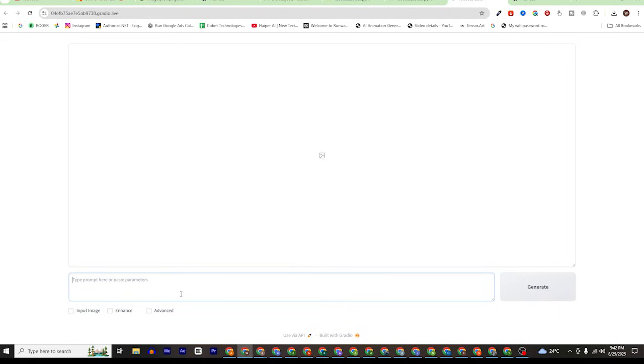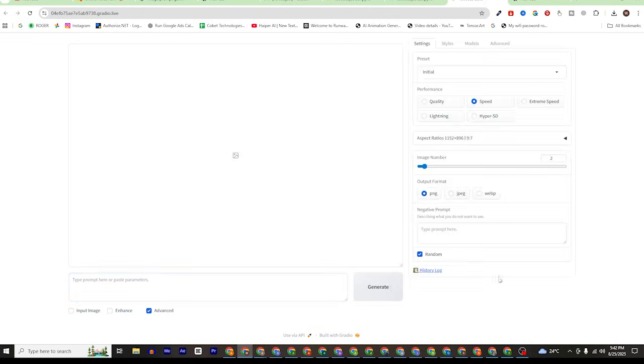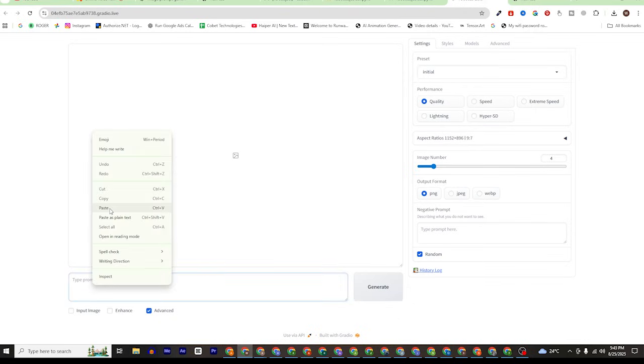Before generating images, we have to do some settings. As you can see here, check this advanced checkbox and then you will see these options. At a time, how many images you want to create. I'll create 4 images. You can create, I believe, up to 32 images from a simple prompt. Here I'd recommend you select the quality, and right now we will keep all settings as they are, and just paste our prompt which we generated using ChatGPT.